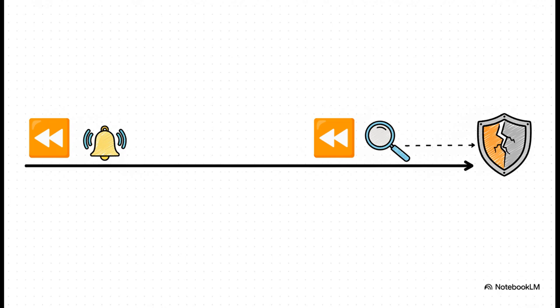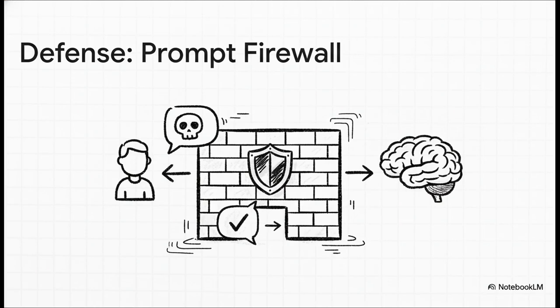The paper suggests focusing on indicators of attack, or IOAs. Unlike indicators of compromise, which are reactive evidence of a past breach, IOAs are proactive. They identify suspicious behavior that suggests an attack is in progress, which allows for a real-time response. The first proposed defense is a prompt firewall. This system operates between the user and the LLM to log, inspect, and filter all prompts. It would block and alert on any requests identified as malicious, such as jailbreak attempts.